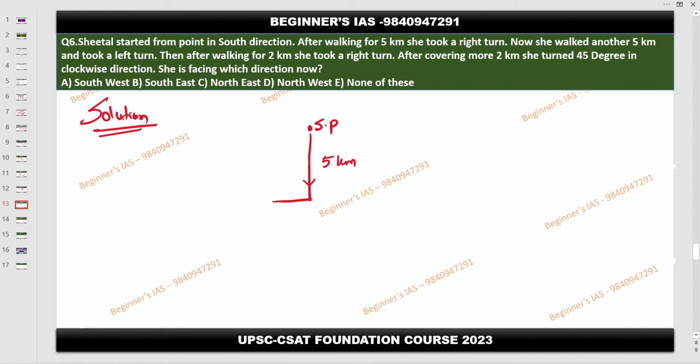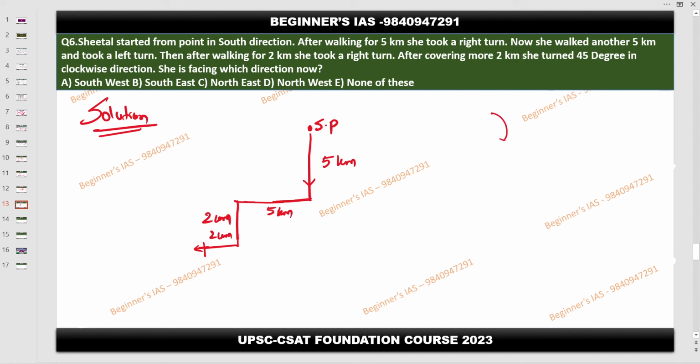Then she walked for another 5 meter or kilometer? Kilometer. Then took a left turn. Then after walking 2 kilometers, she took a right turn. Then after covering 2 kilometers, listen carefully, this is our point now. Towards this one. She turned 45 degrees in clockwise direction.